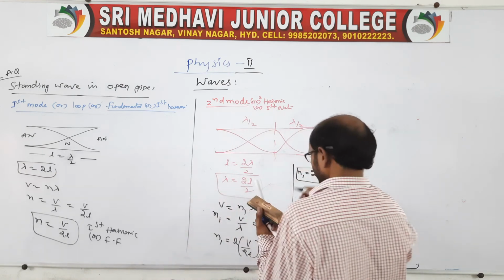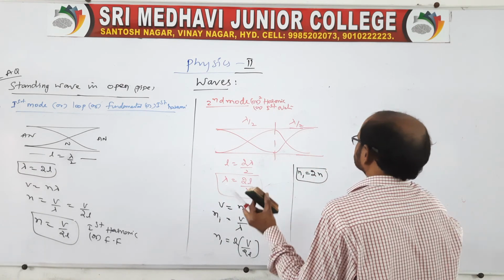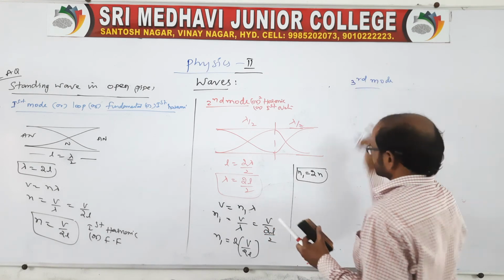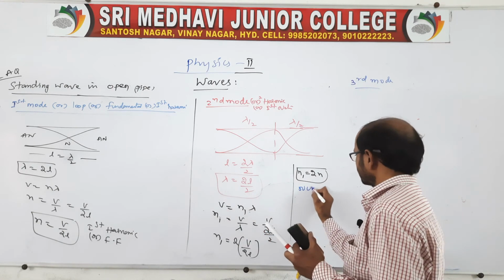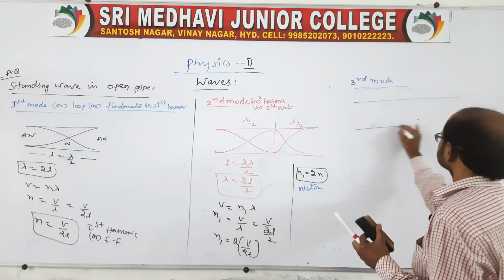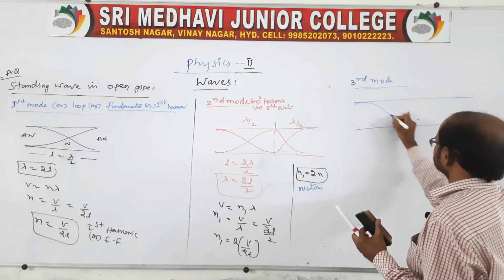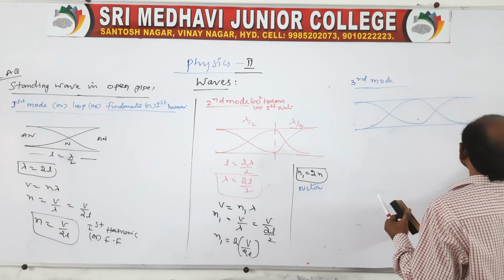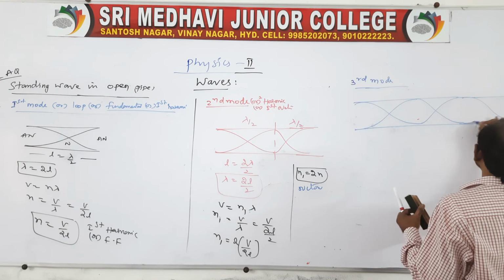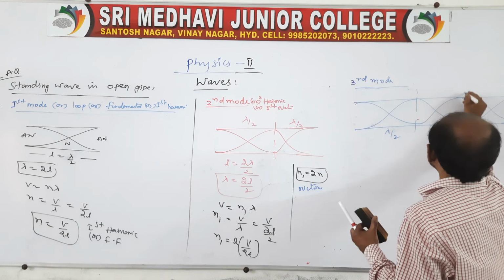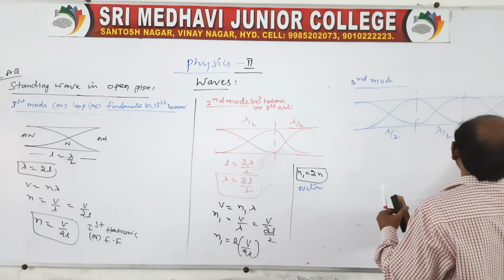And you go for the third one, that is the third mode. See here, we can also call it the second overtone. Third mode is also possible. Look, this is the first mode, and this is the second mode, and you go for the third mode like this. The first mode is lambda by 2, the second mode is lambda by 2, the third is lambda by 2.